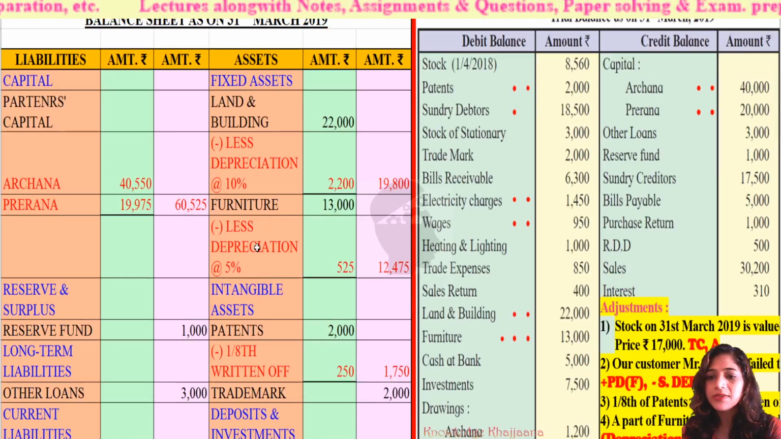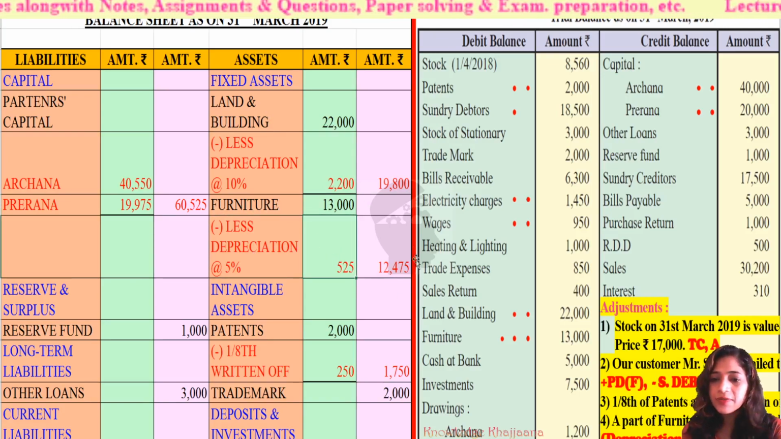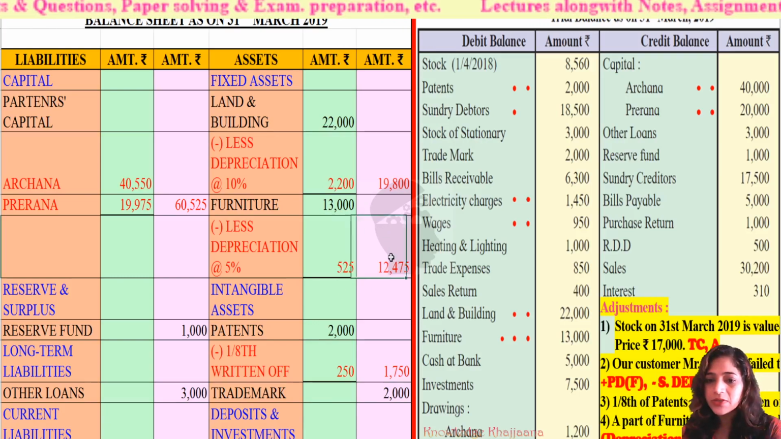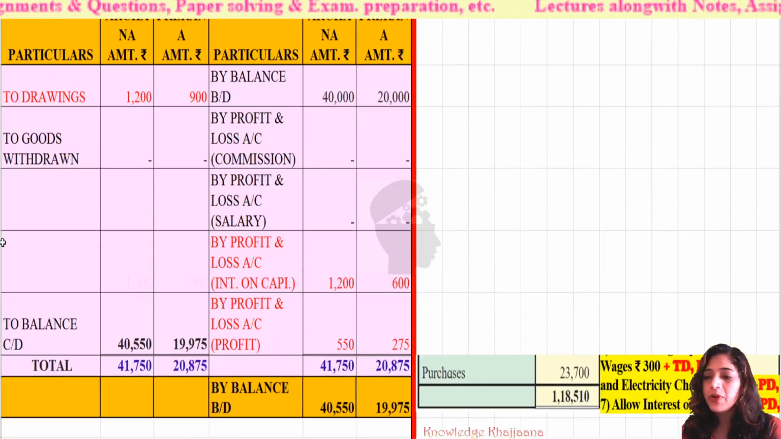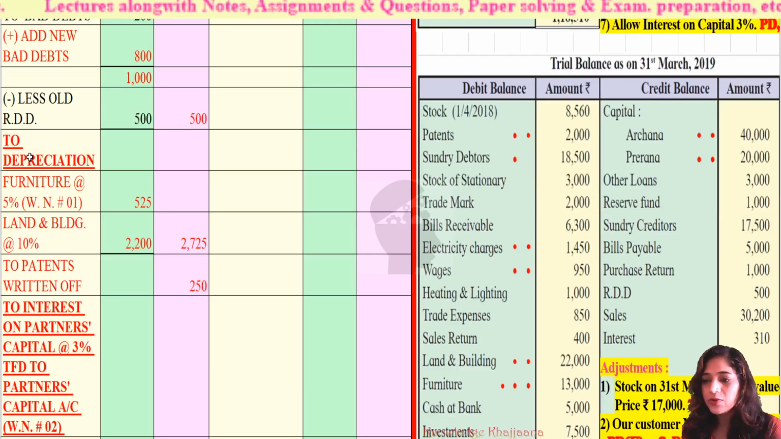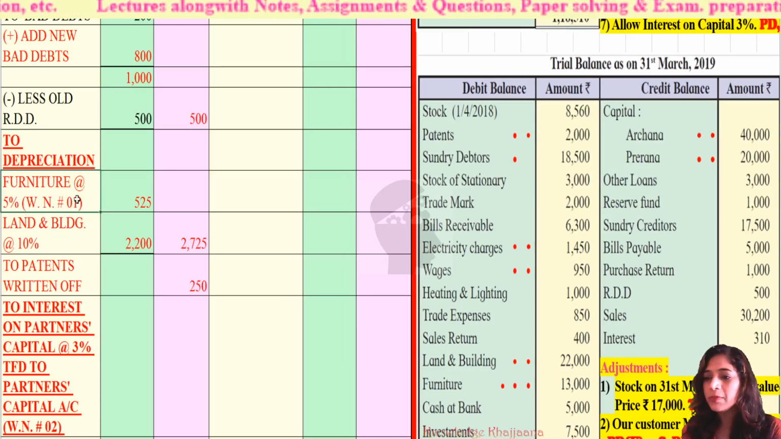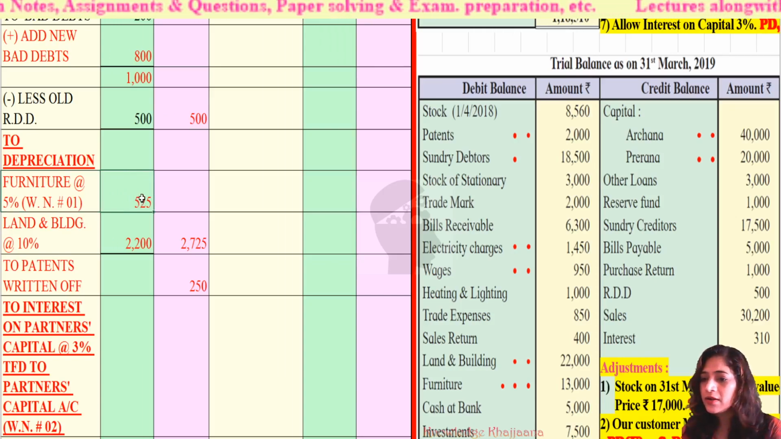Furniture, rupees 13,000, which is on the asset side of the balance sheet, less depreciation at 5%, that is rupees 525. And what is the final amount of furniture? It is rupees 12,475. So this 525 we have to record on the profit and loss account debit side under the heading depreciation: to depreciation on furniture at 5%, with reference to working note number 1, amounting to rupees 525.